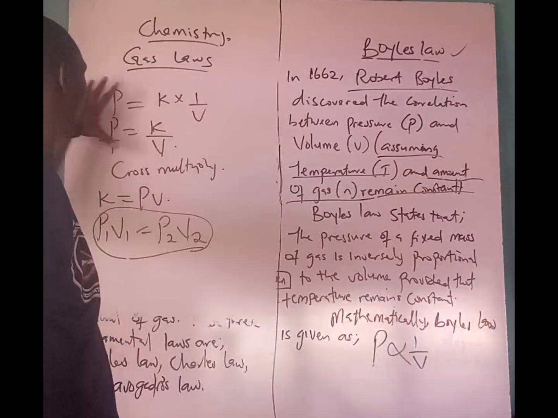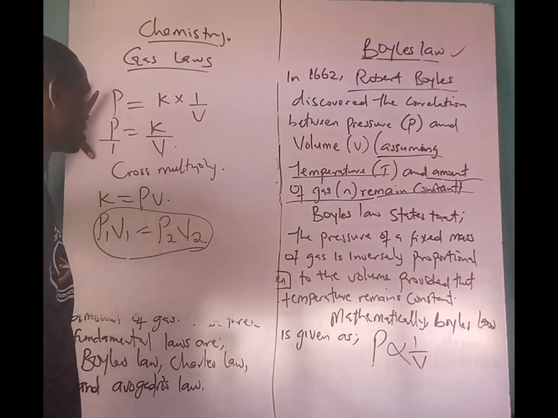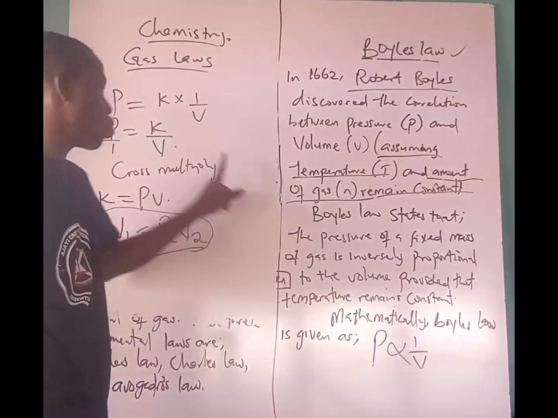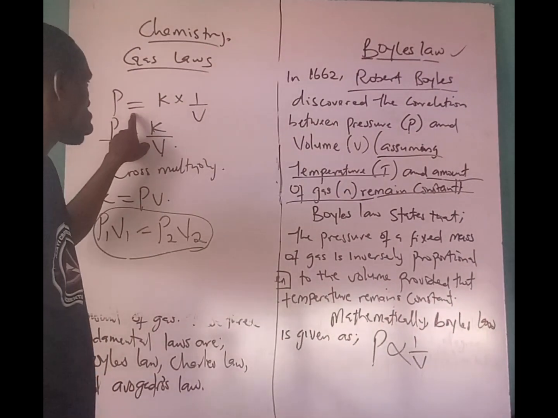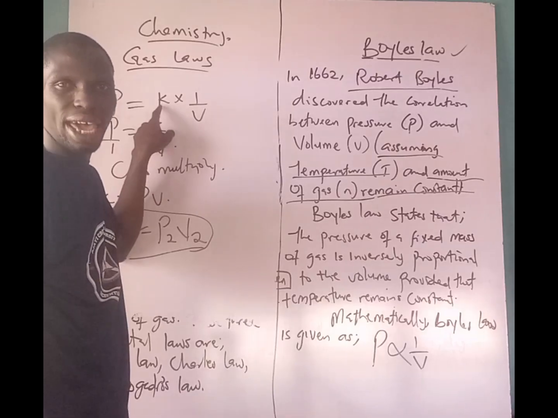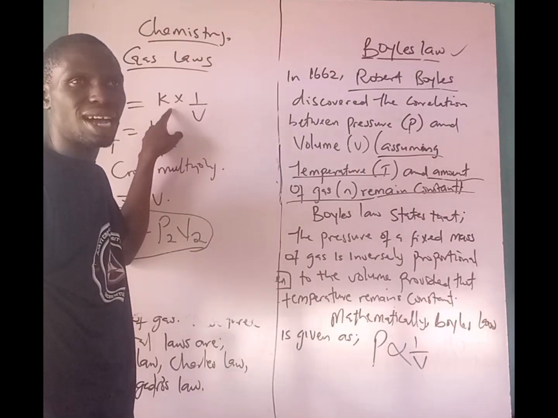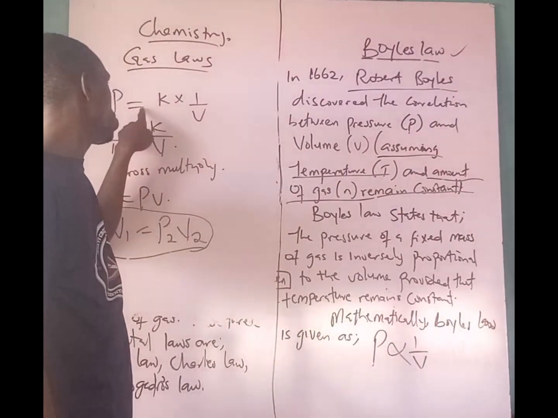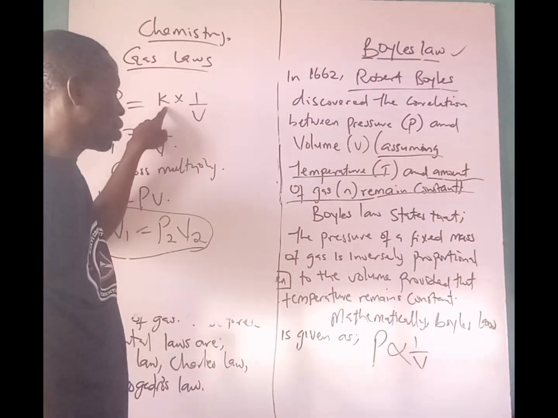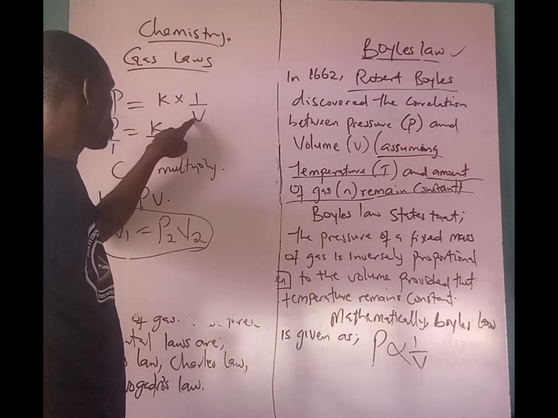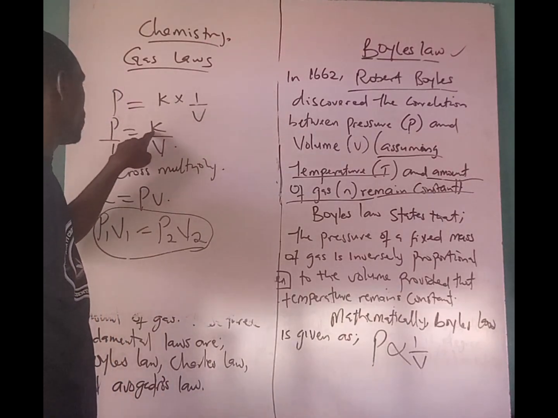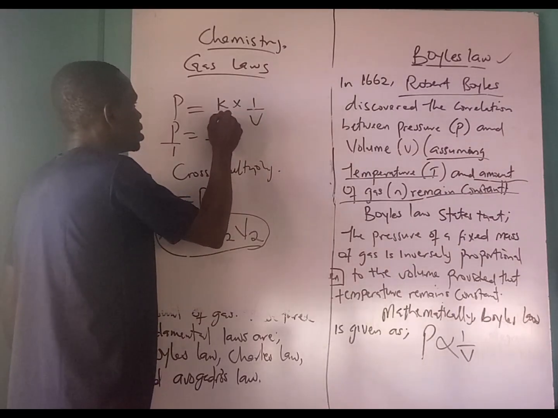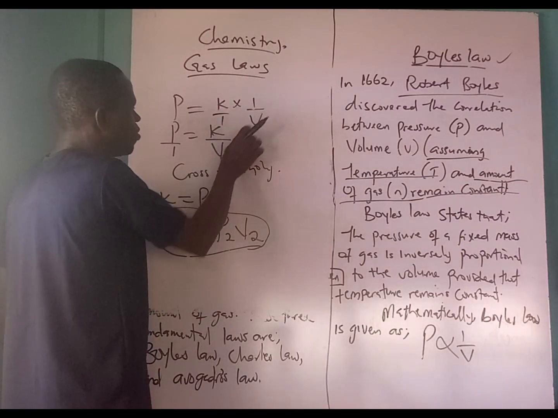Now let's see the mathematical derivation. Of course, we all know that this variation sign will become equal to, and when you introduce equal to, you introduce a constant k. Your constant can be c, it can be m, it can be any alphabet, but we choose to use k. So now k times 1 over V gives k over V. So k times 1 is k, 1 times V is V.